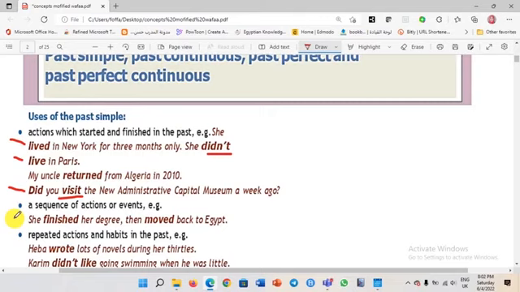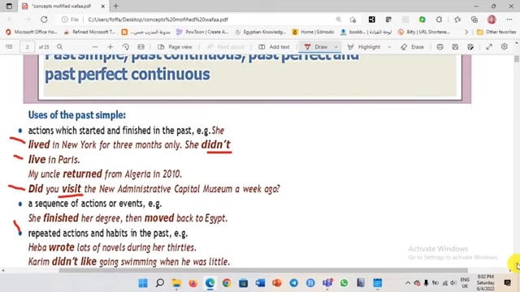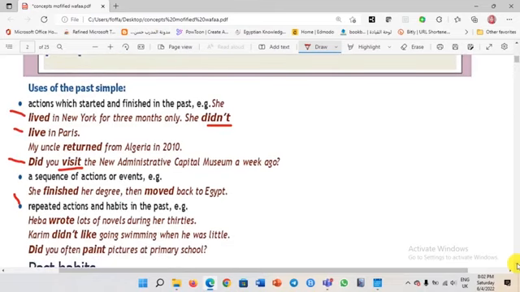Repeated actions and habits in the past. For example, Heba wrote lots of novels during her 30s. She wrote lots of novels. Kareem didn't like going swimming when he was little. So in the past, when he was little, he didn't like going swimming.